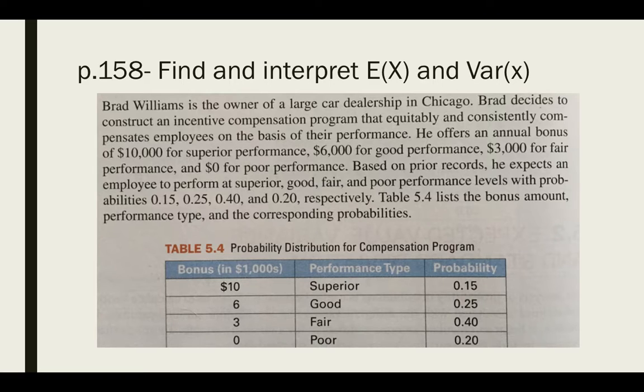Based on prior records, he expects an employee to perform at superior, good, fair, and poor performance levels with probabilities of 0.15, 0.25, 0.4, and 0.20 respectively. So this is all described in this table here. The probability that someone will get a $10,000 bonus for superior performance is roughly 0.15. The probability of getting a $6,000 bonus is 0.25, so on and so forth. What we want to do here is determine and interpret the expected value and the variance.